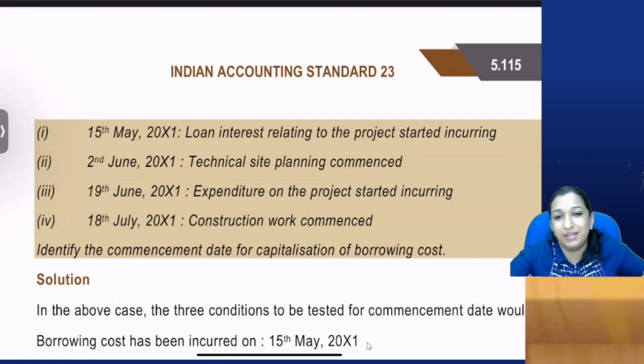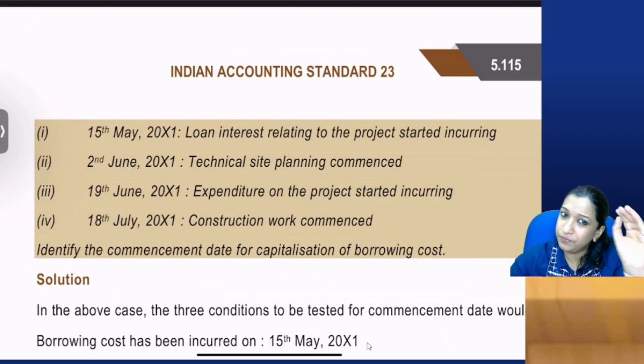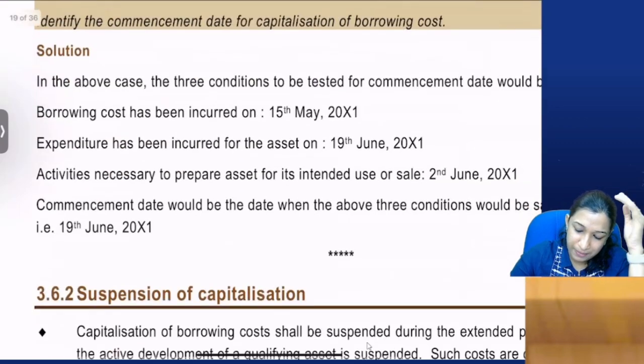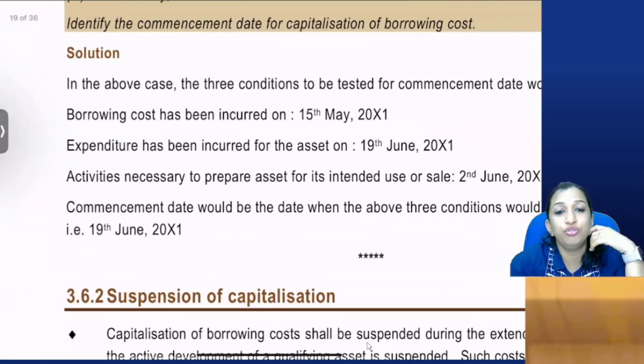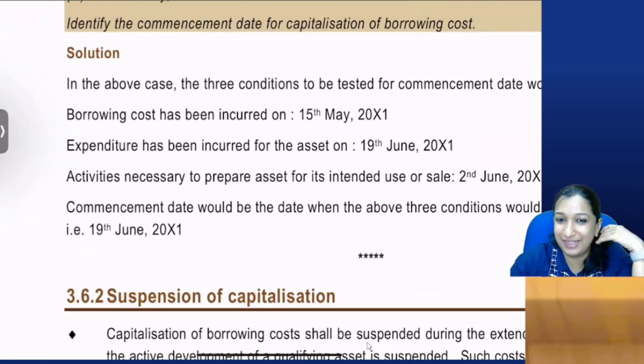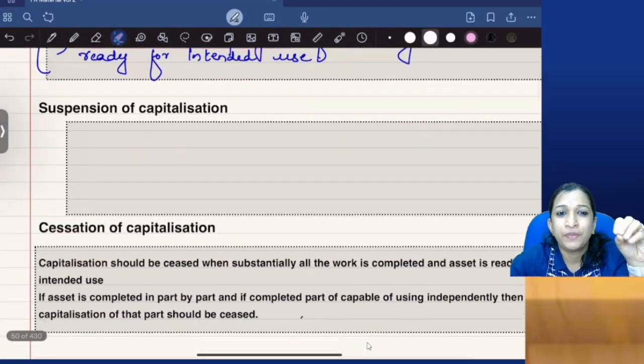Before construction work, there can be some planning work happening, so that is also activity. So the commencement date would be 19th June 2011. Are you clear? So just for that clarity, we did that example.